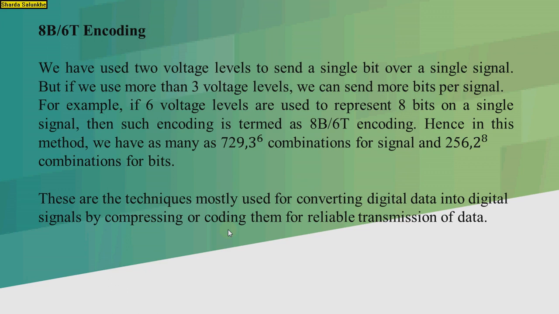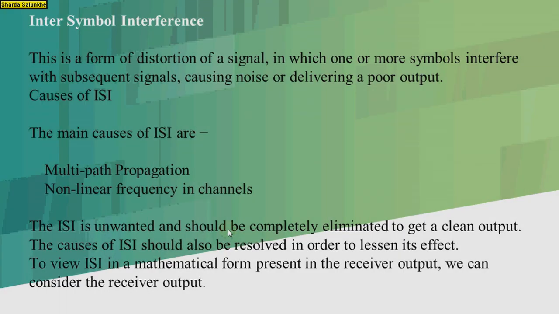Hence in this method we have summarized 729, that is 3 raised to 6 combinations for a signal, and 256, that is 2 raised to 8 combinations for bits. So these are techniques mostly used for converting digital data into digital signals by compressing or coding them for the reliable transmission of the data. So this is the 8 bit by 6 voltage levels encoding scheme.